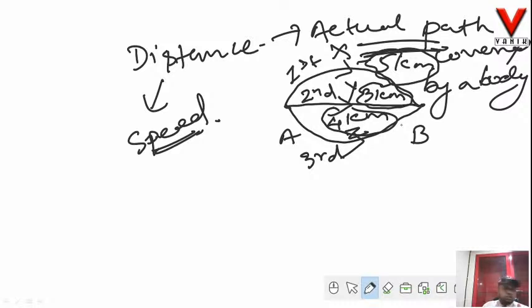It's very similar with all of us. As you know, when you travel from your home to say your class, or from your home to your college, one may cover 5 kilometers, the other may cover 10 kilometers, and the third student may cover even 1 kilometer. Alright, so it is nothing but the actual path covered by the body. Well, so a related term to this distance is speed.